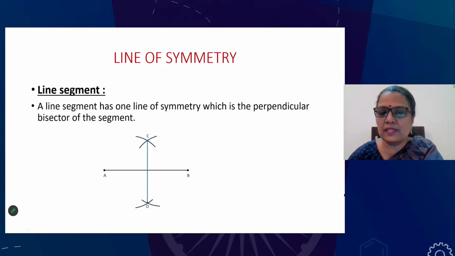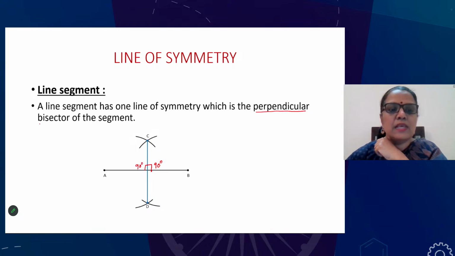What do you mean by perpendicular bisector? You have learned this, right? Perpendicular means it should be 90 degrees. As soon as it becomes 90 degrees, the angle remains the same on both sides. Then you can connect to linear pair. Sum of angles in a line is 180 degrees, so each is 90 degrees. Now, bisector. So there is a term called perpendicular as well as bisector. What do you mean by bisector? Bi means two halves, right? It divides into two halves. So, for a line segment, the perpendicular bisector is a line of symmetry.